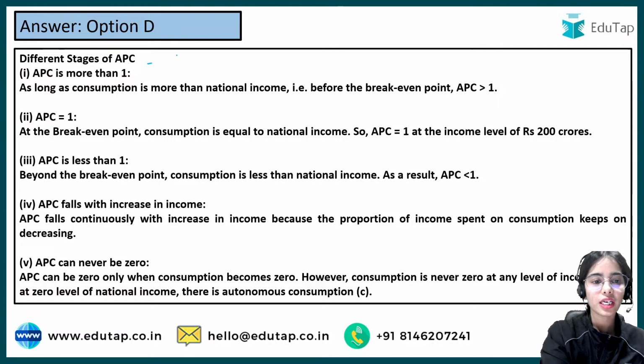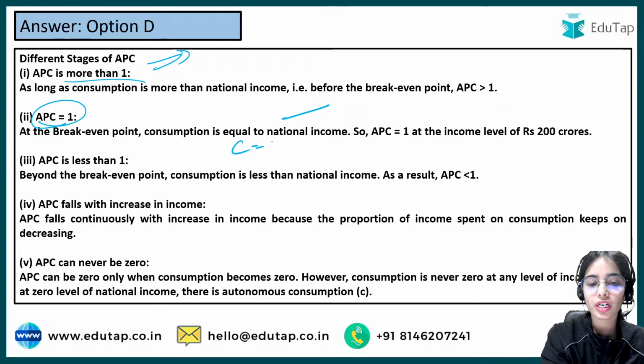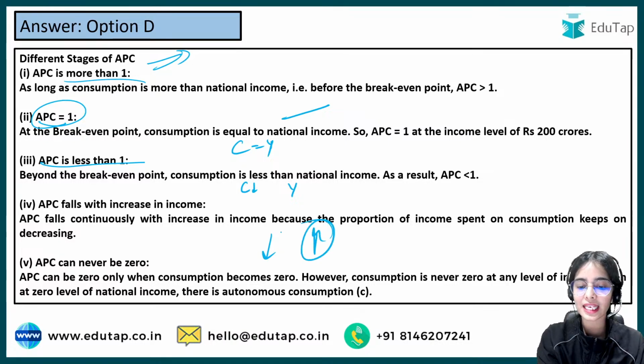Here you can read about the average propensity to consume. It can be more than 1 when you are consuming more than your income. APC is equal to 1 when your consumption is equal to your income, and APC is less than 1 when the consumption is less than the national income. APC keeps on decreasing as your income is increasing. APC can never be 0.